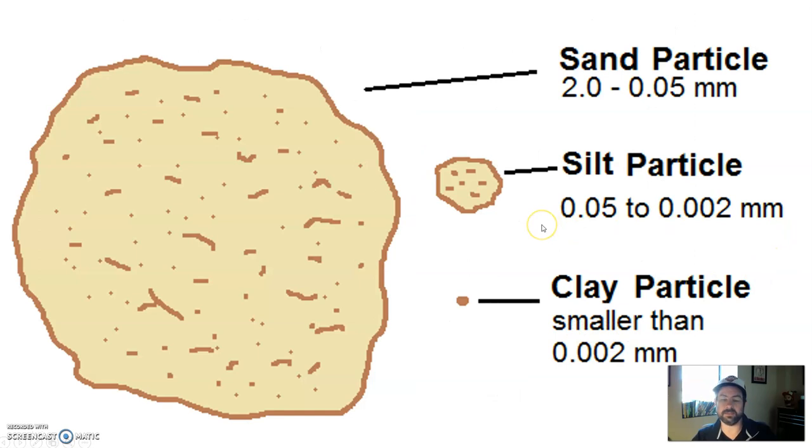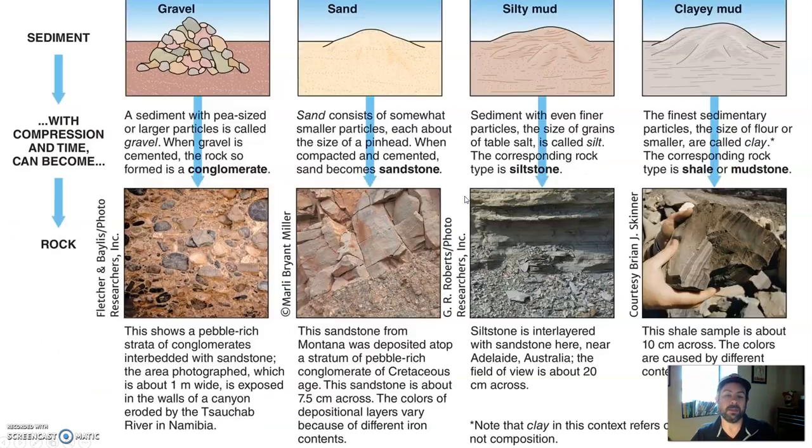If we were to compare a sand, silt, and clay size particle and put these under a microscope, this is what it would look like. Obviously, sand is not that size, but this is just a size comparison. A grain of sand might look like this, and clay, very small. Silt, in between. When we take these different sediments and compress and cement them together, we can get different types of sedimentary rock.